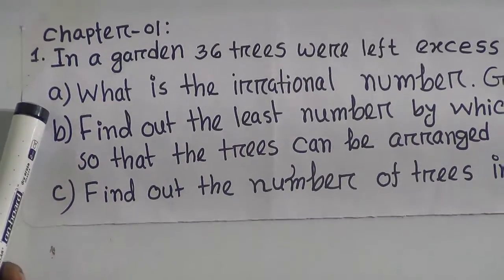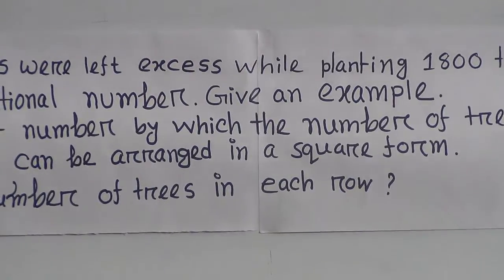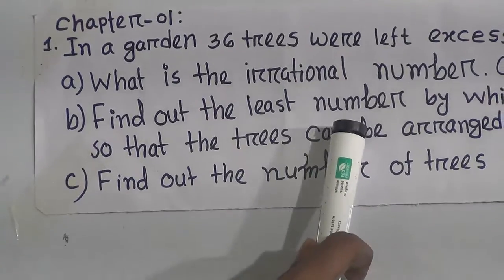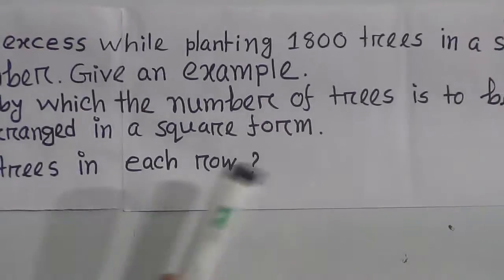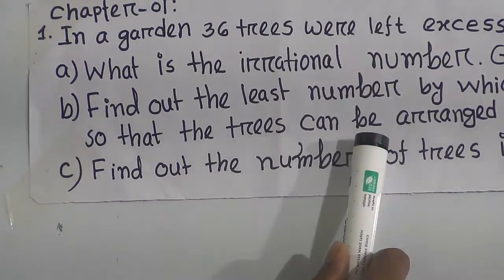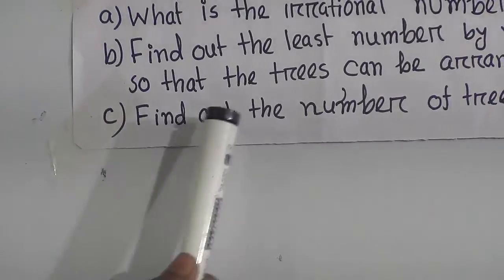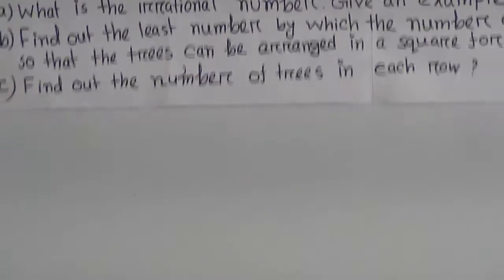Now A number question, what is the irrational number? Give an example. Then B number question, find out the least number by which the number of trees is to be multiplied so that the trees can be arranged in a square form. C number, find out the number of trees in each row.